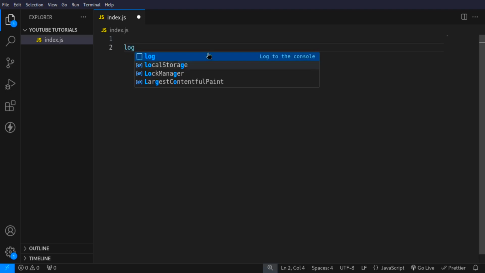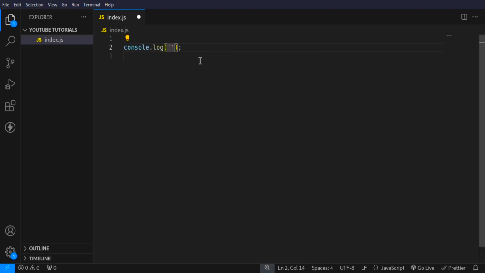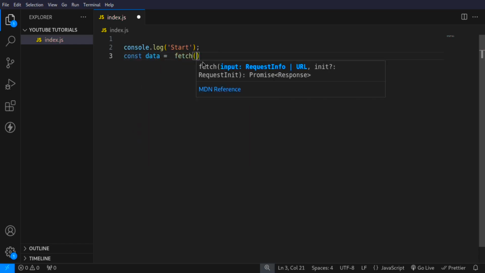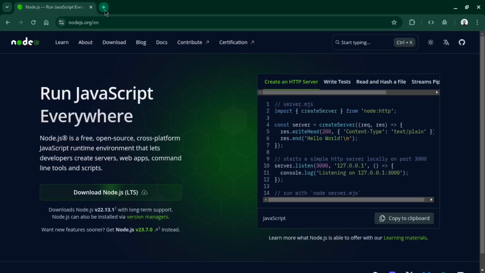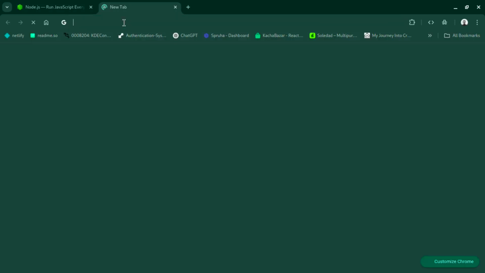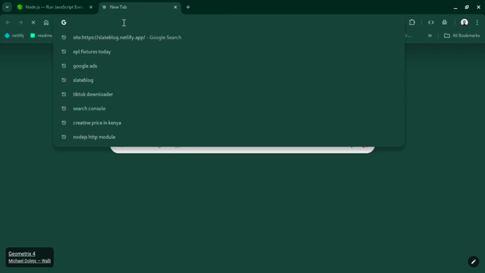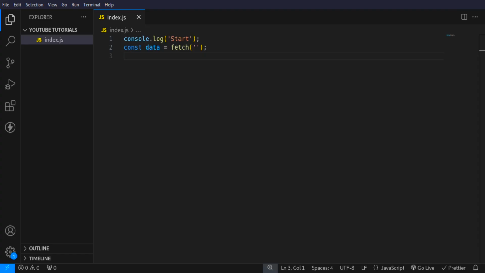So I'm going to console log, and here I'm going to say start, and then here I'm going to say const data equals fetch, for fetch data, and then here I'm going to pass in an API. So let me go to the browser real quick, open a new tab, and use a JSON placeholder API. I'll copy that, and then go back to the code editor. Let's pass in the source. There we go, and I just want to get the post with an ID of 1. So that's the API endpoint.